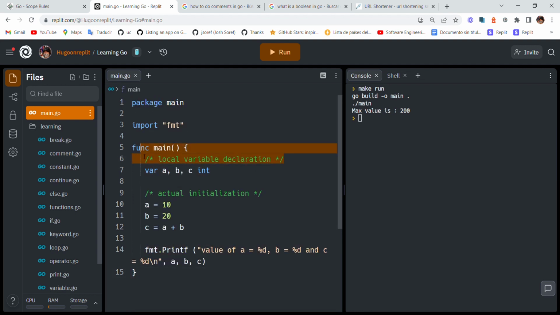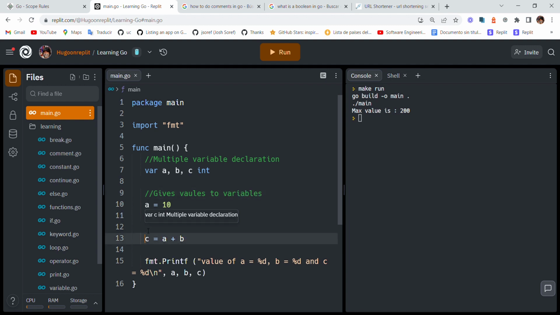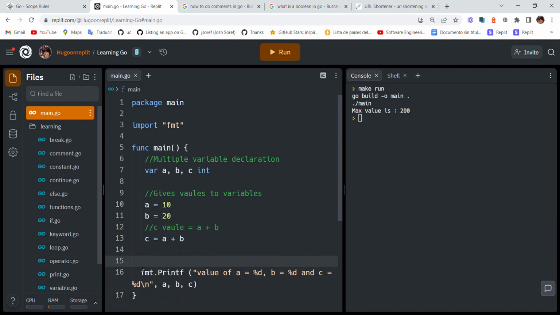Alright, so we start with multiple variable declaration. Then it gives values to variables, and then c value equals a plus b, and then print var values.